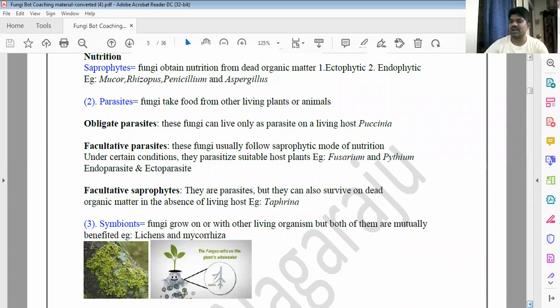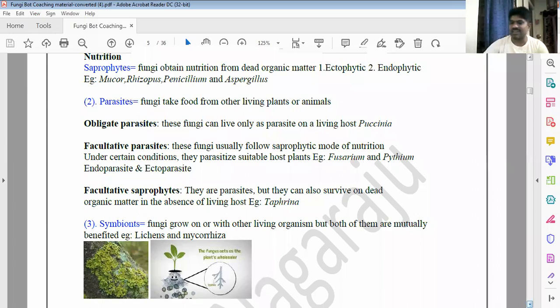You know the Puccinia, Albugo, Cystopus. Puccinia, Albugo, these are the best examples of obligate parasites, which grow only on the host. If there is no host, they can't survive. They will die.